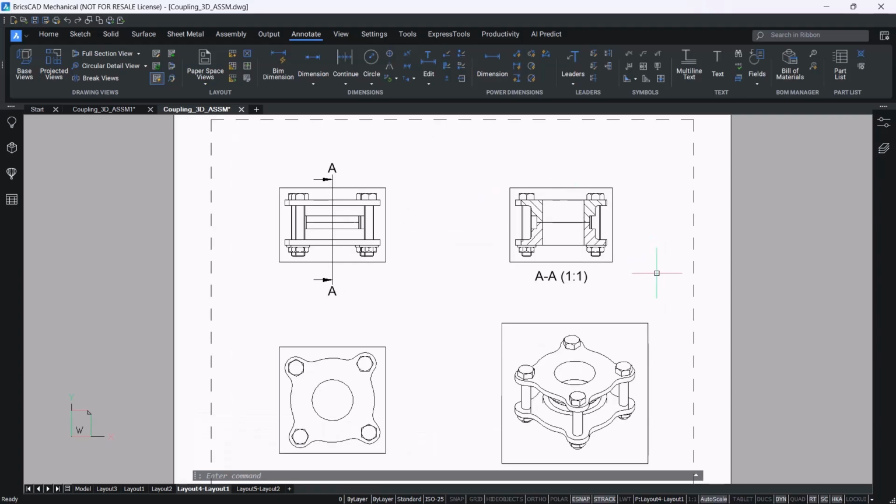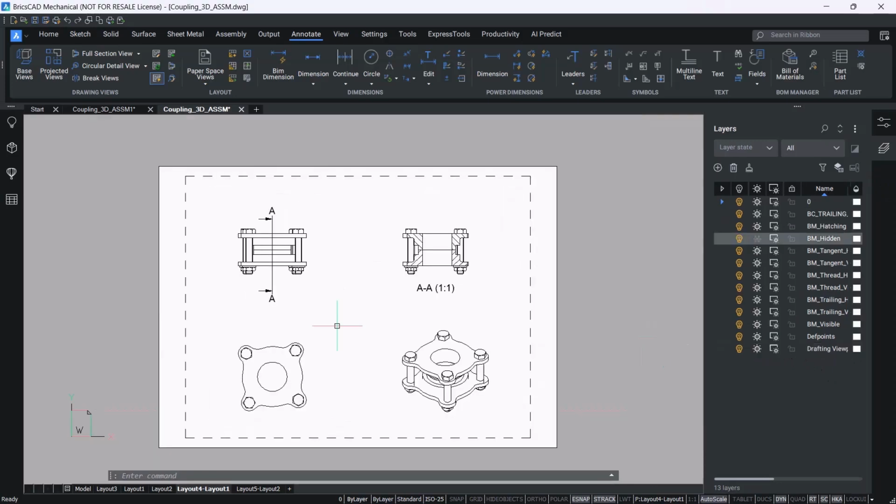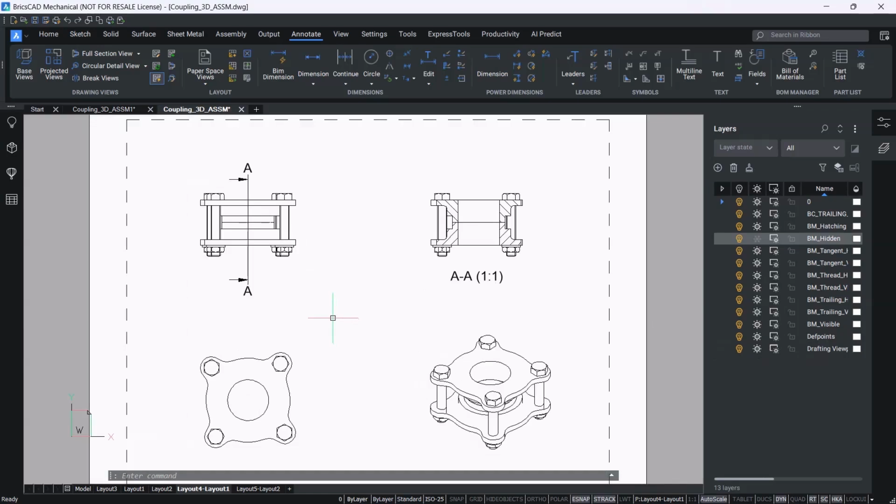Let's hide the viewport borders by turning off the drafting viewports layer. Now we have created the first document with multiple views from the 3D assembly.